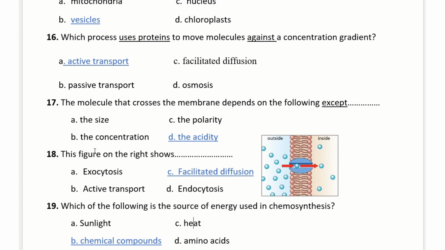Question 18. This figure on the right shows what? This figure on the right shows facilitated diffusion. Why facilitated diffusion? We have what? We have protein channels, and it goes from high to low. So this is facilitated diffusion.